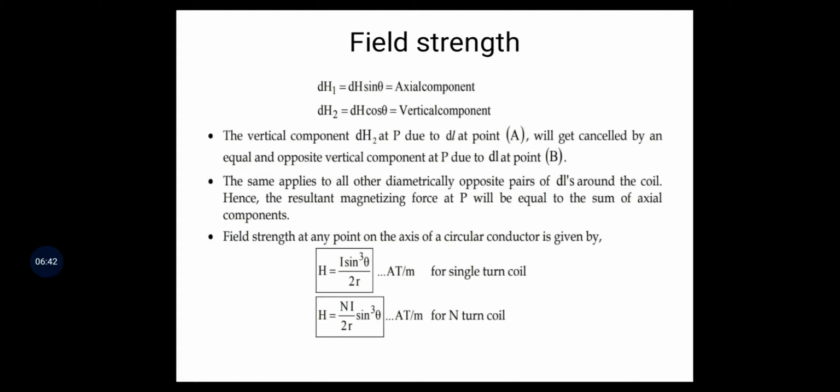The vertical component dH2 at P due to dl at point A will get cancelled by an equal and opposite vertical component at P due to dl at point B. The same applies to all other diametrically opposite pairs of dl around the coil.